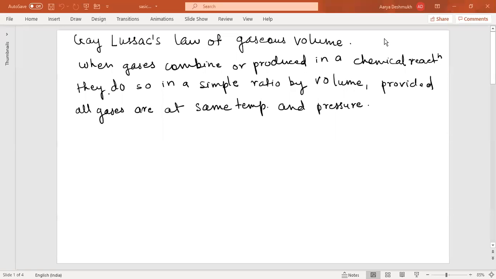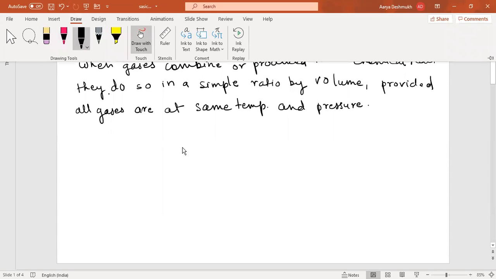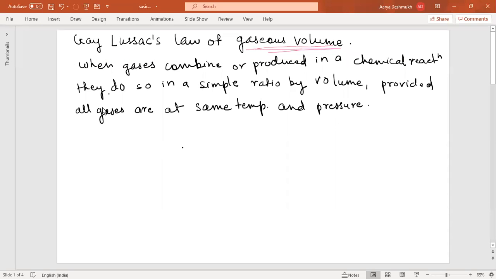Hello students, now let us start with the second lecture from Some Basic Concepts of Chemistry, that is Gay-Lussac's law of gaseous volume. So you just have to concentrate on this gaseous volume. We are talking in terms of gaseous volume, remember. Okay, so here is the statement for this law.